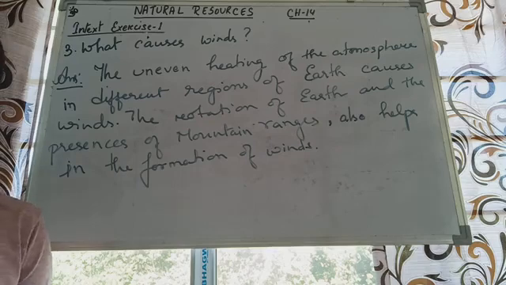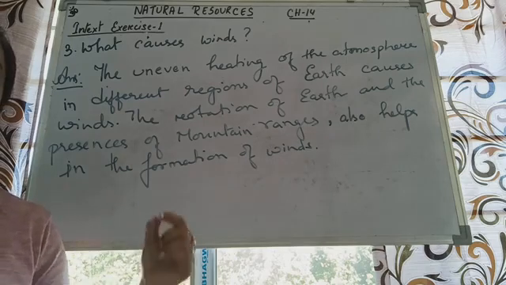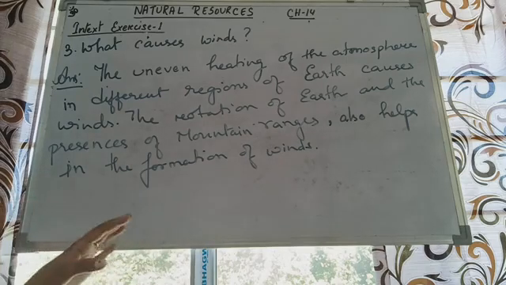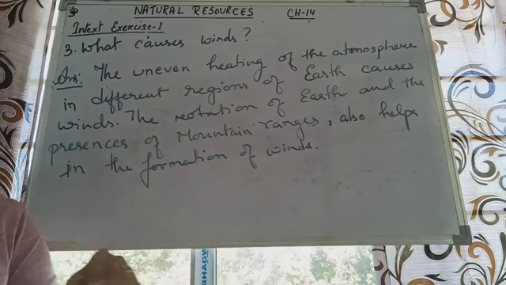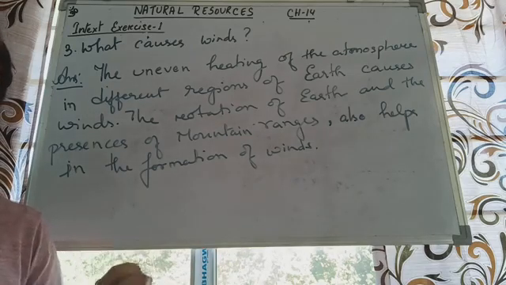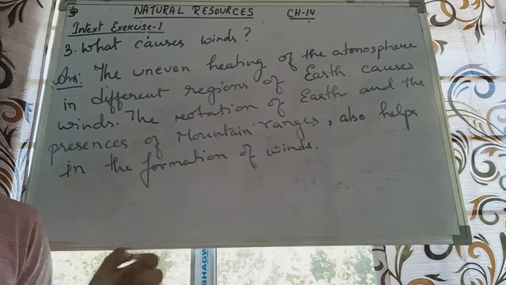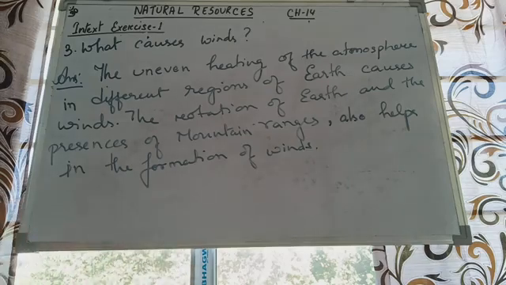So since the temperature is different, this difference in temperature actually causes wind. The difference in temperature of the different parts of the earth, that we call uneven heating. This uneven heating causes the formation of winds.